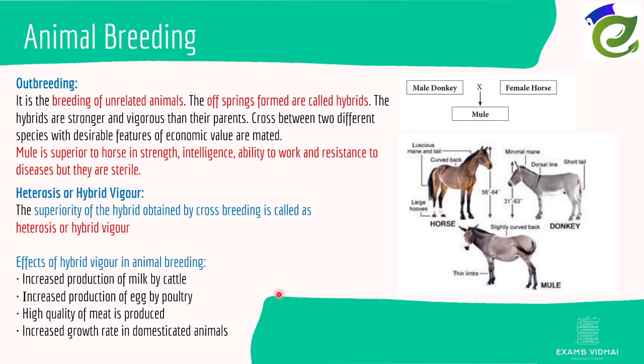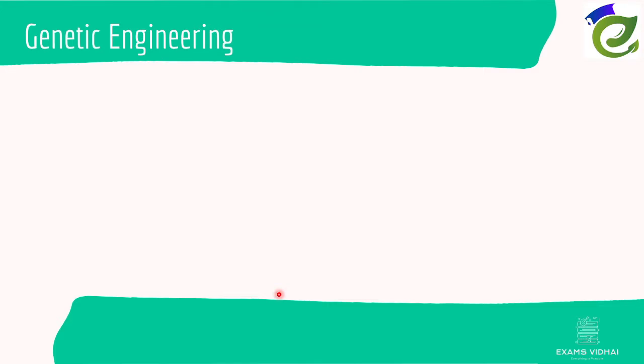It increases milk production, egg production, quality of meat, and growth rate in domesticated animals. So hybrid vigor is the more upgraded version of outbreeding, or more should I say the successful version of outbreeding. With that being said, let's move to genetic engineering.